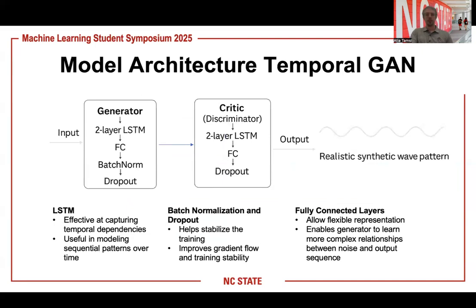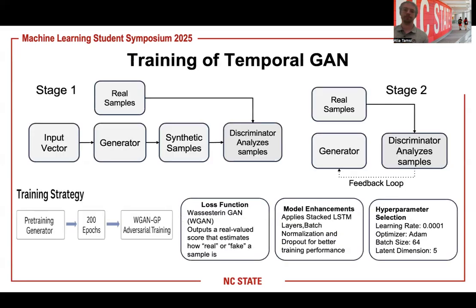The architecture we chose for our generator and discriminator both incorporated two-layer LSTMs, and we chose this because LSTMs are very effective at capturing temporal dependencies, and they're useful in modeling sequential patterns over time. Both also have fully connected layers to help learn the complex relationships we saw within the data amongst the various data sources and energy resources. And lastly, the batch normalization and dropout help stabilize the training and improve the training stability.